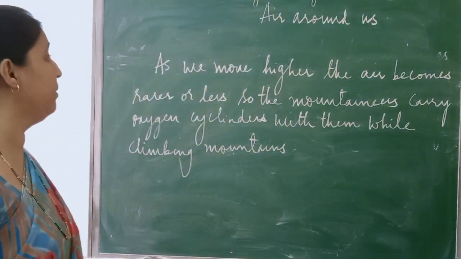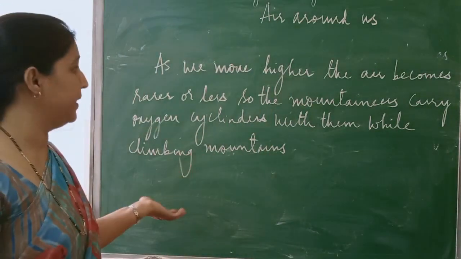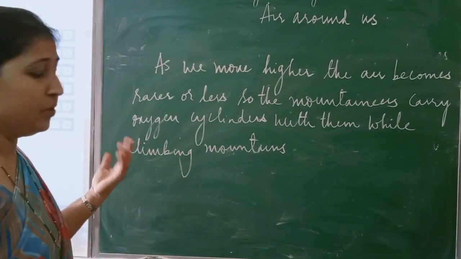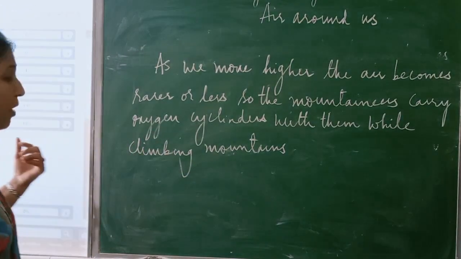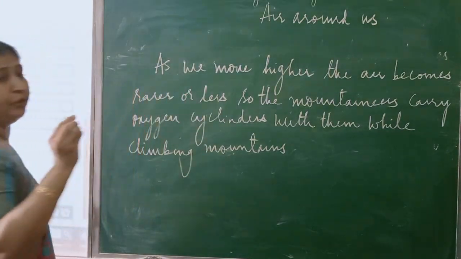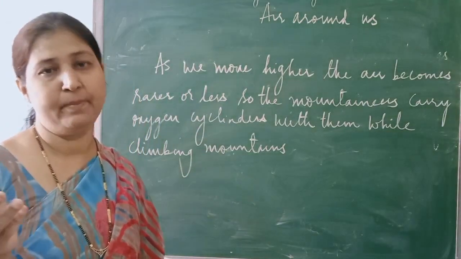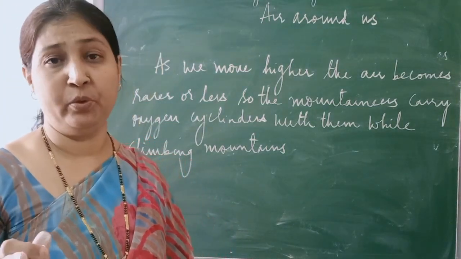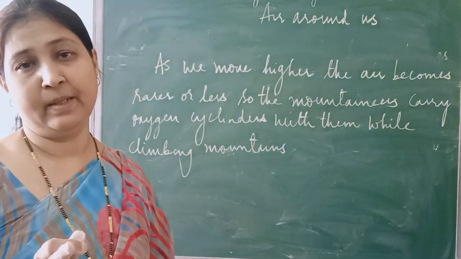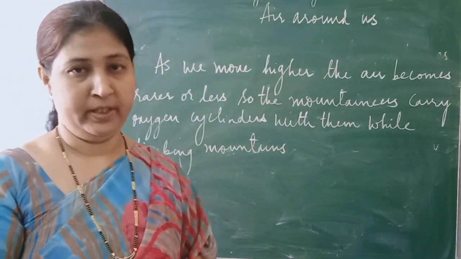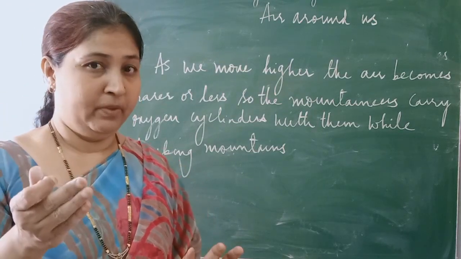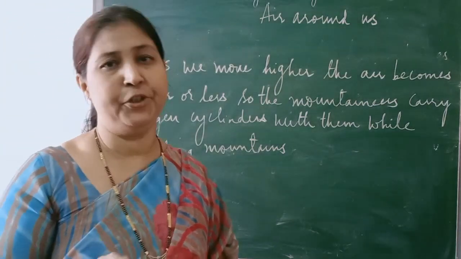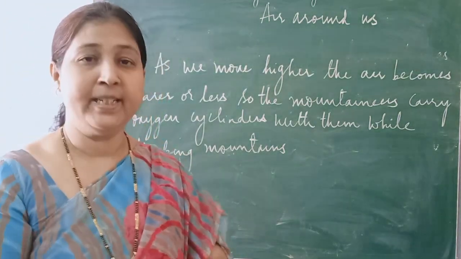Now next, what is air made up of? Now we have studied that air is present everywhere. Then through examples we have seen the presence of air. So now we have to see what air is made up of. During the 18th century, people said that air is made up of only one substance. But later on, experiments have proved that air is not made up of one substance. It is a mixture of gases. Okay, so which are the gases present in the air, or what are the constituents of air, we'll study. So first let us see the smart board.